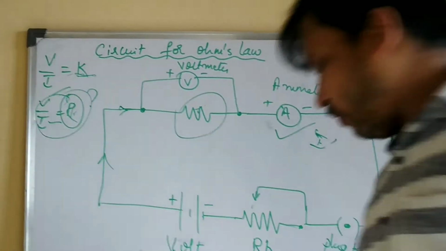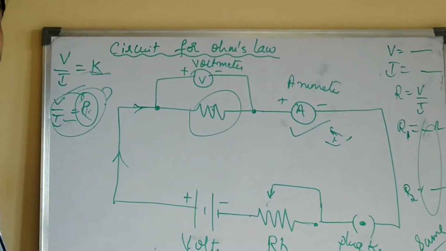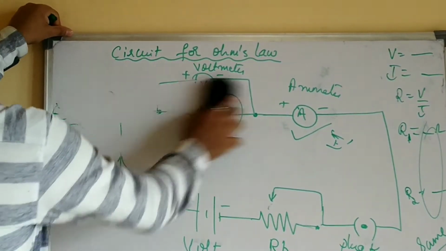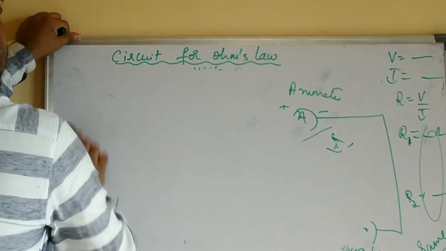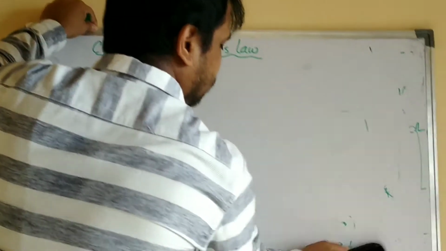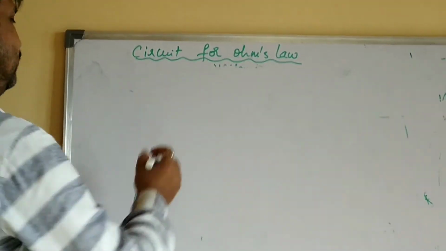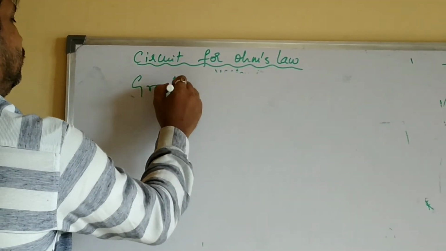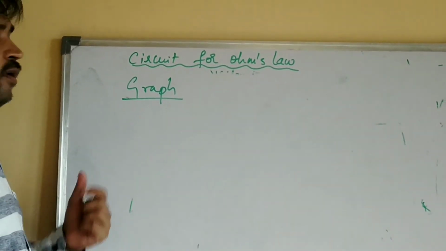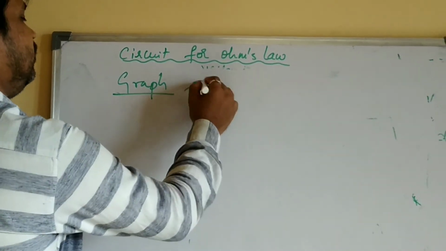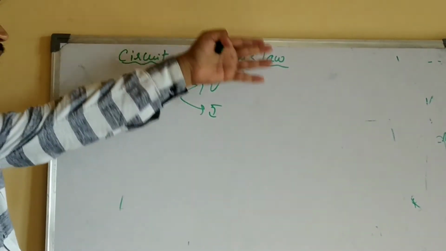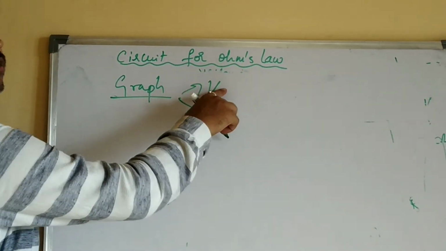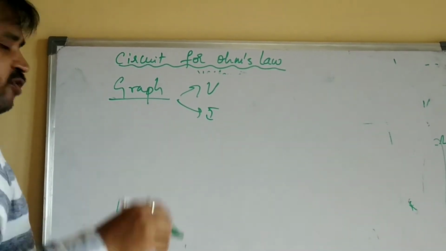Now there is one more thing in Ohm's law, which we call the graph. This graph is with respect to voltage and current. The values we have got from the voltmeter and ammeter, that is potential difference or voltage and current, you have to plot a graph.